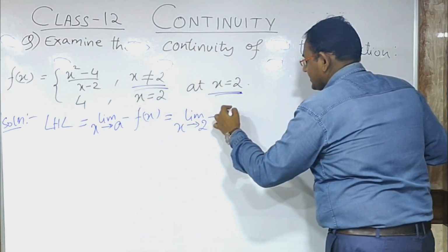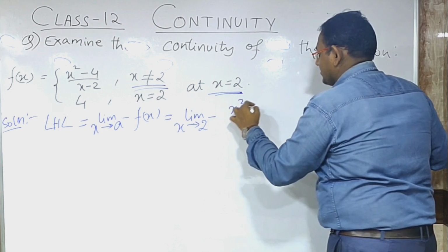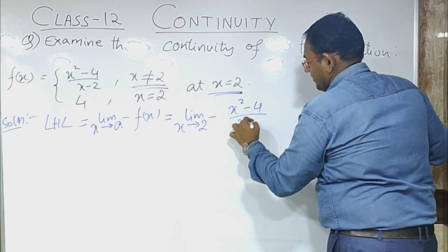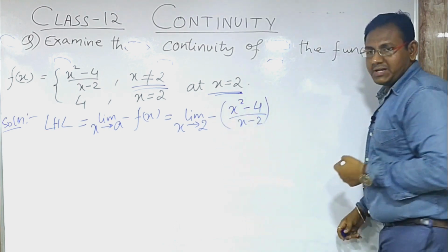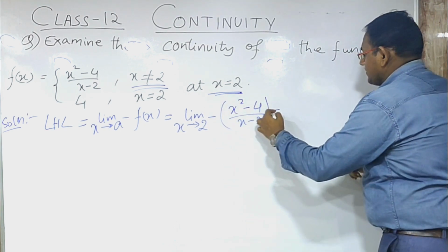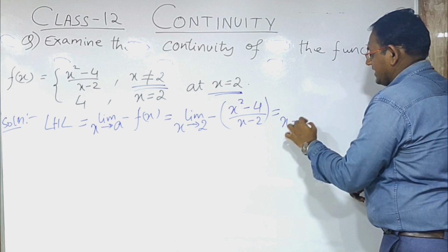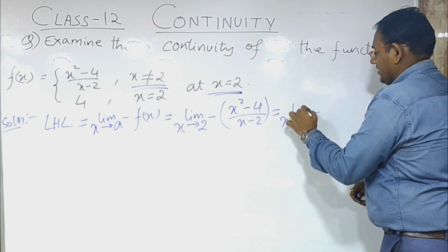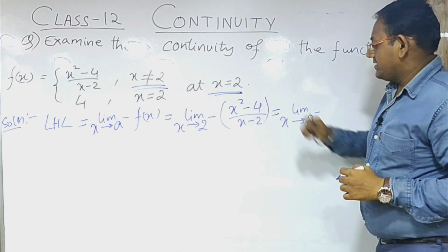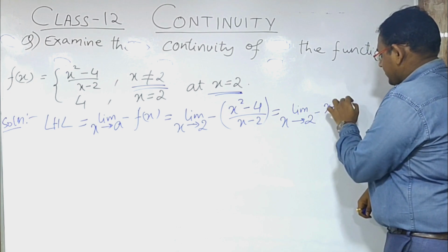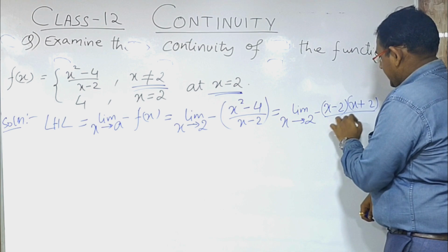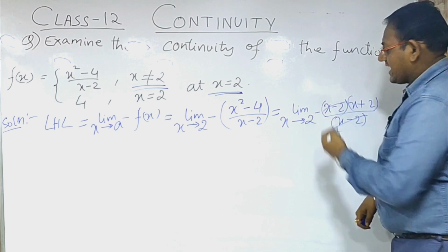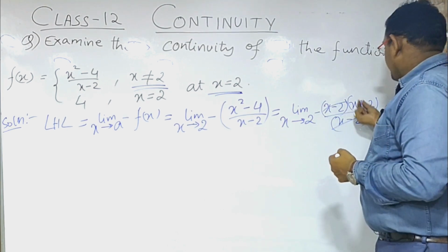So we will write this as limit of x square minus 4 divided by x minus 2. Now we know that this function can be easily simplified, so we write limit as x tends to 2 negative. Now a square minus b square can be written as x minus 2 times x plus 2, divided by x minus 2. If we cancel x minus 2 and then put the value.